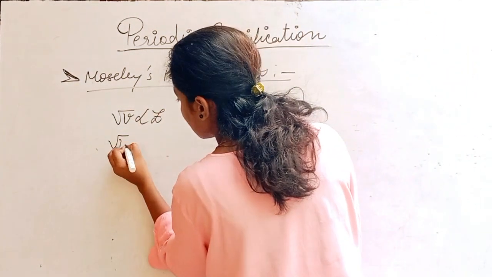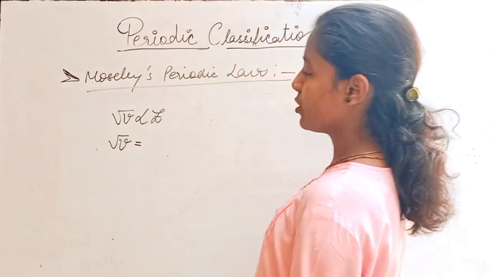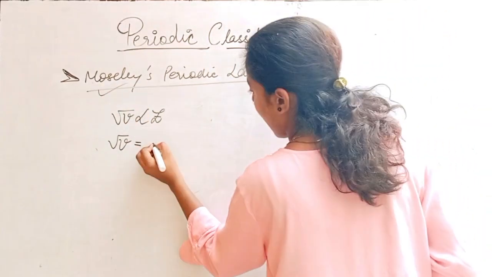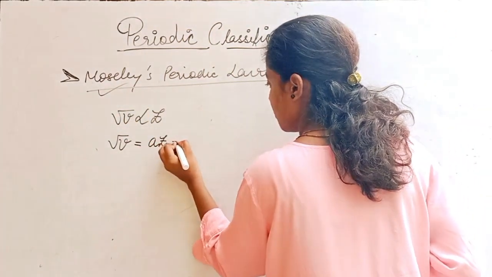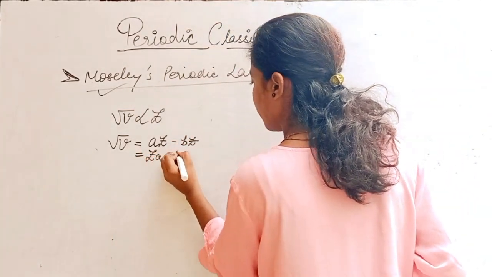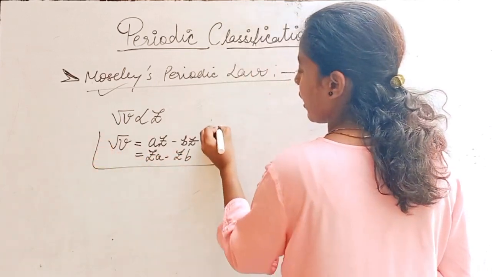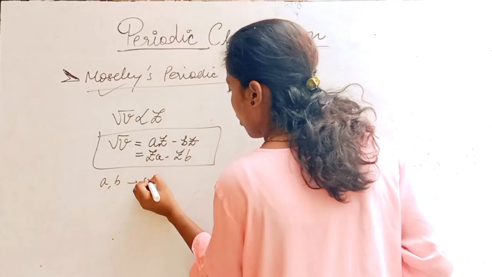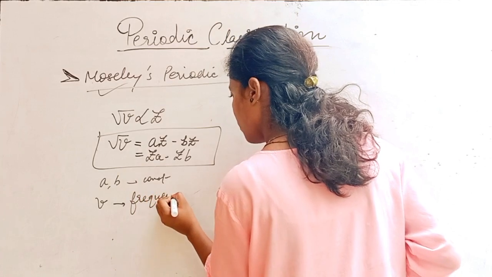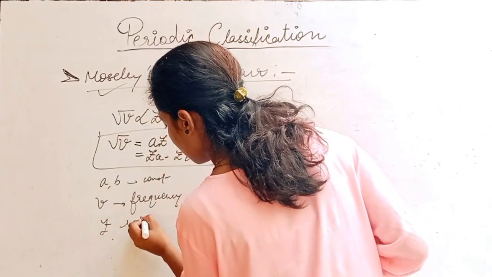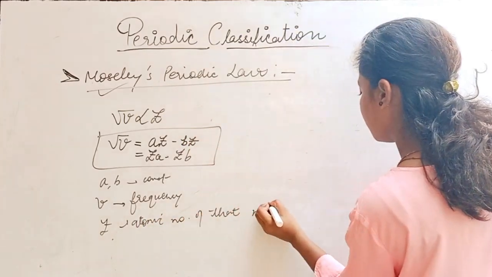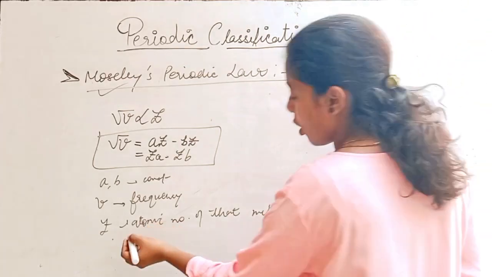Now, in place of the directly proportional sign, I'm going to give two constants over here, and Moseley gave two constants as aZ minus b, or it can be written as a(Z minus b). So this is the formula he gave. Here a and b are constants, v is the frequency, and Z is the atomic number of that element.